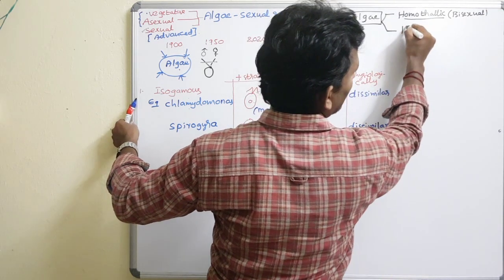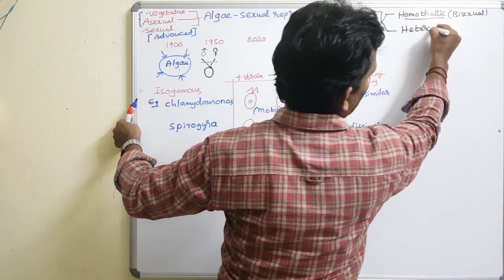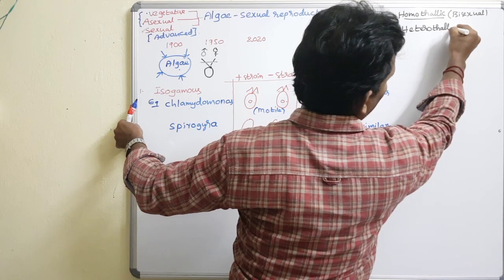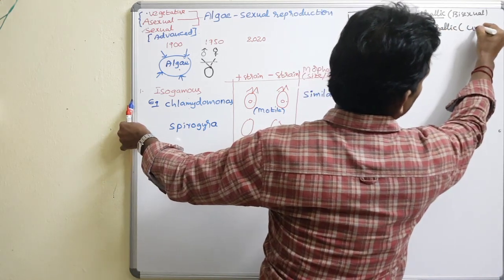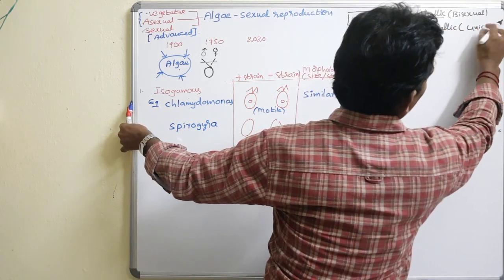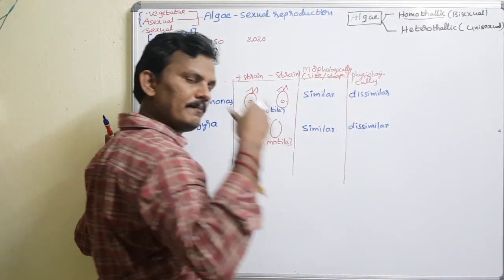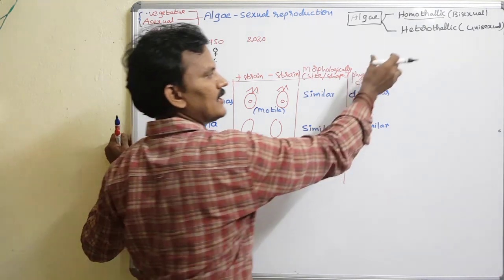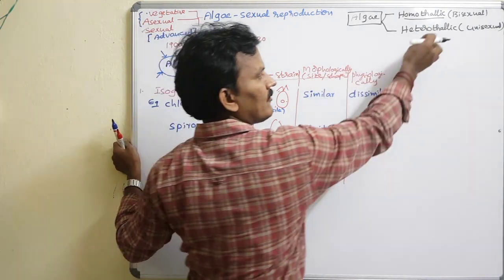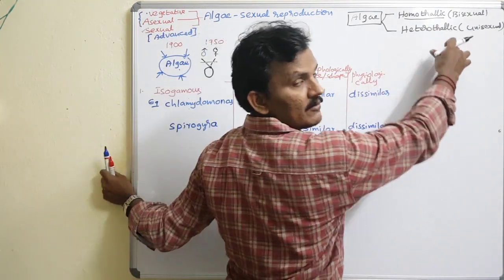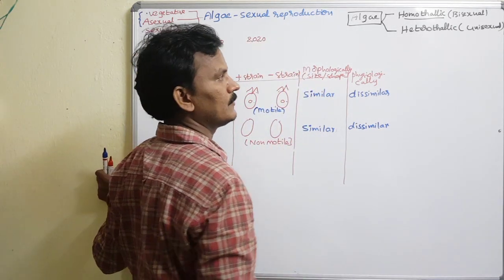It may also be the heterothallic condition. Heterothallic is a unisexual condition, meaning the male thallus and female thallus are separate individuals. The male produces the male gamete, and the female produces the female gamete.